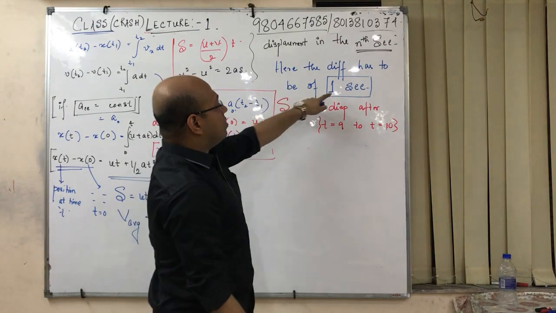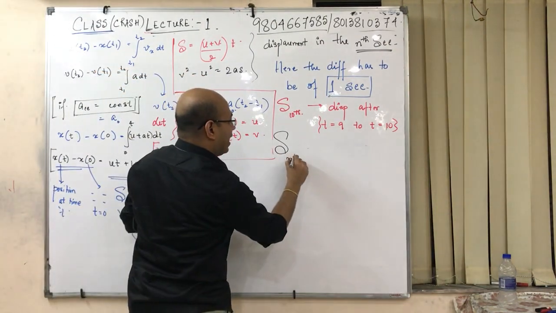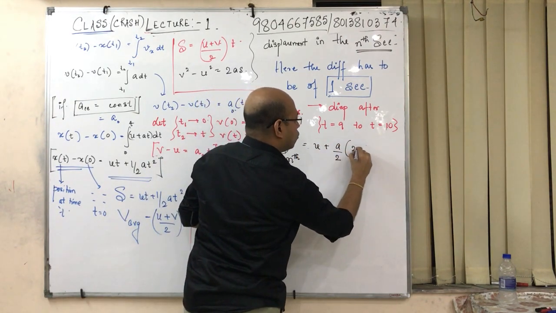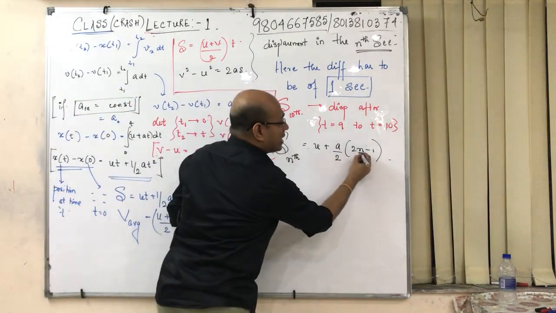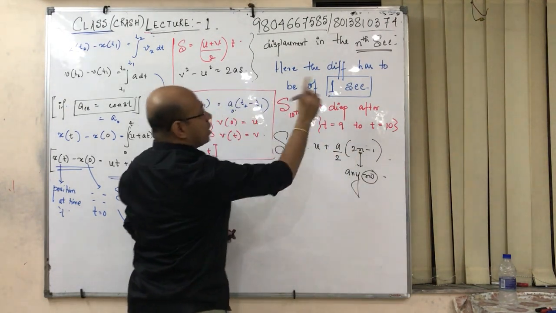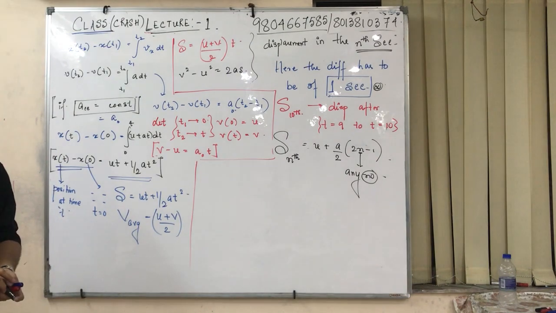In this case, when the displacement is of the difference of 1 second, then Snth is given in this way: u plus a by 2 into (2n minus 1). Now this n can be any number, but the difference has to be of how much? 1 second. The displacement has to be of 1 second.